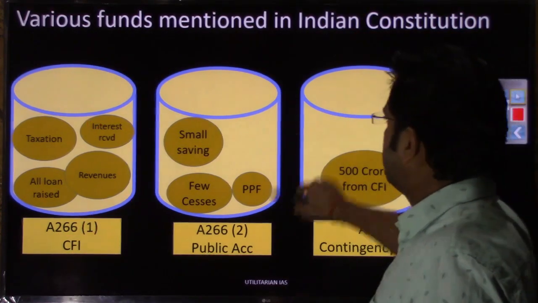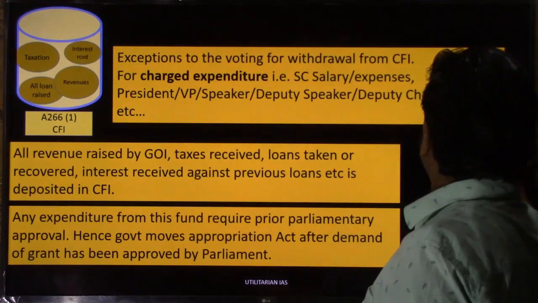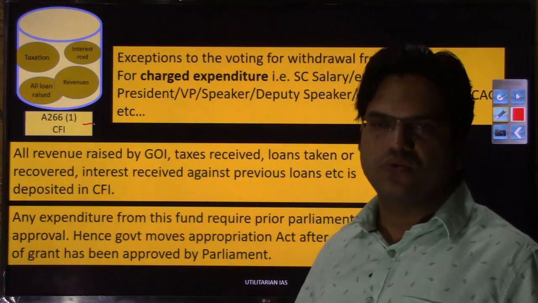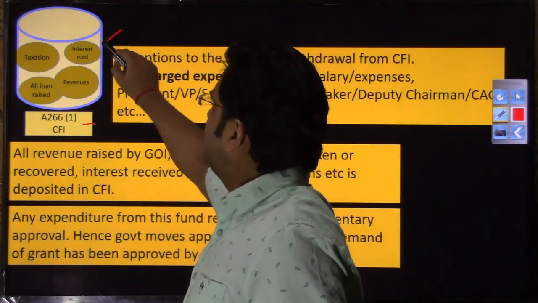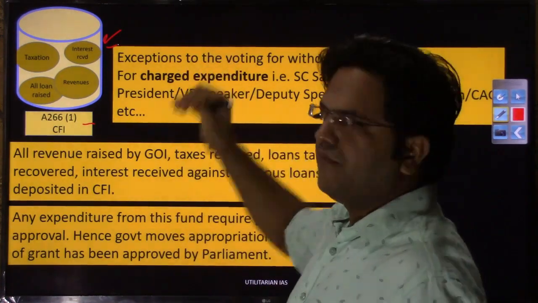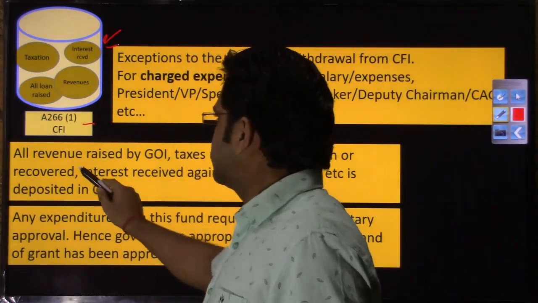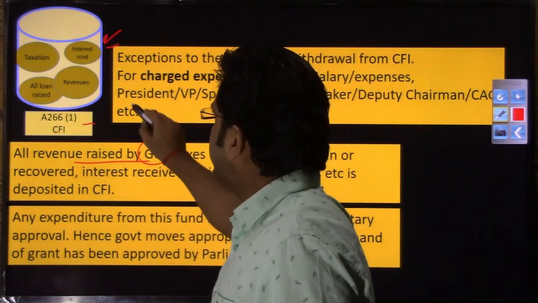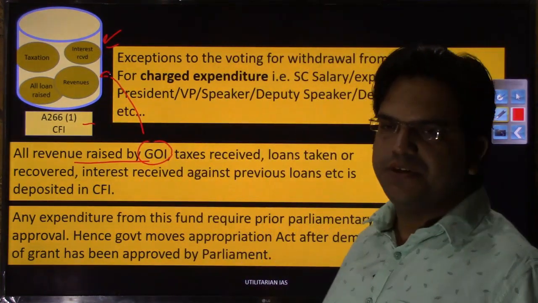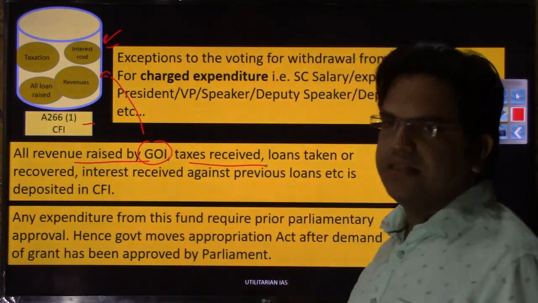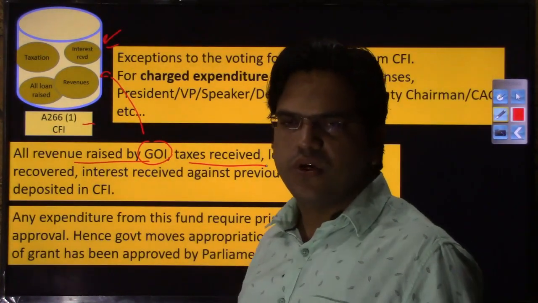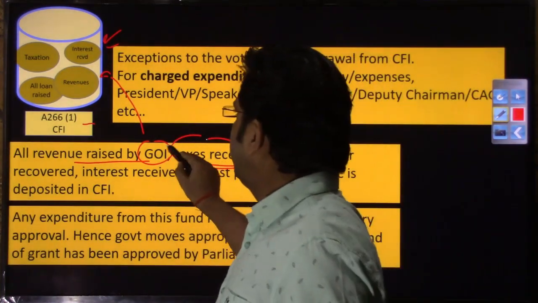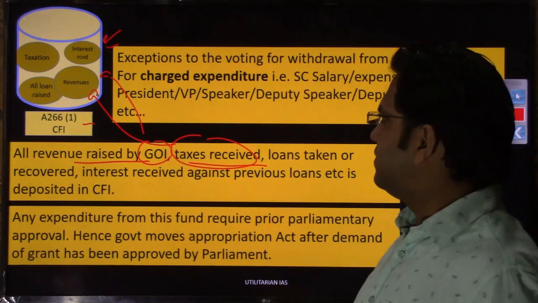So, first we will discuss the Consolidated Fund of India, right. What is this Consolidated Fund of India? You have Article 266, and what are the sources of this fund? It is simply like a bucket, and there are different sources which will fill this bucket. All the revenue raised by the government of India will land into this bucket of Consolidated Fund of India. Then taxes received, either direct or indirect, through corporation tax, through GST, whatever taxation the government of India is levying and collecting, will be credited to the Consolidated Fund of India.